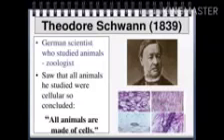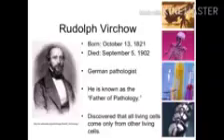Finally, another co-founder of the cell theory, Rudolf Virchow, who was born in October 1821 and was a German pathologist, also known as the father of pathology, discovered that all living cells came from other living cells, that is, pre-existing cells.